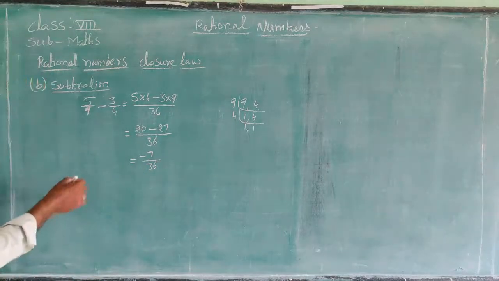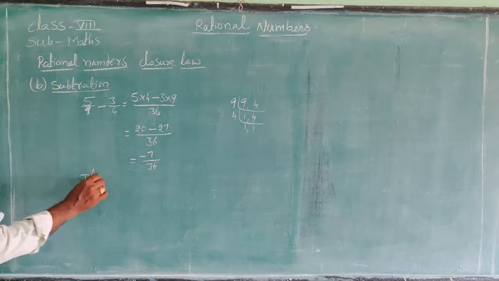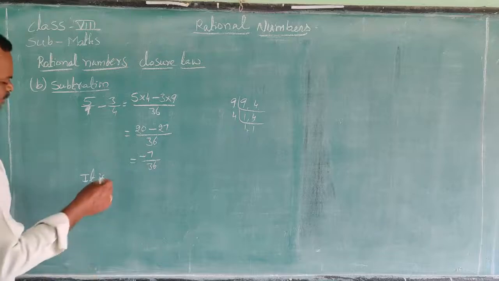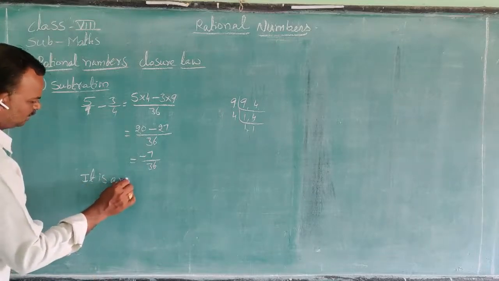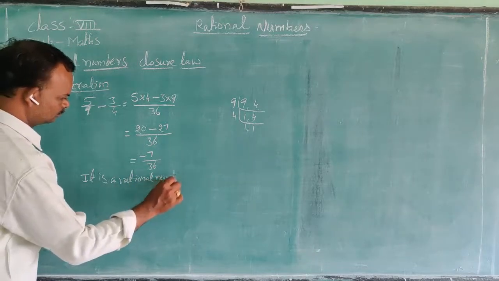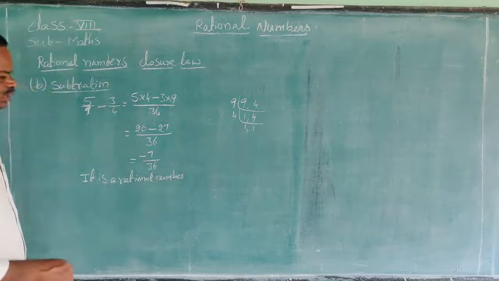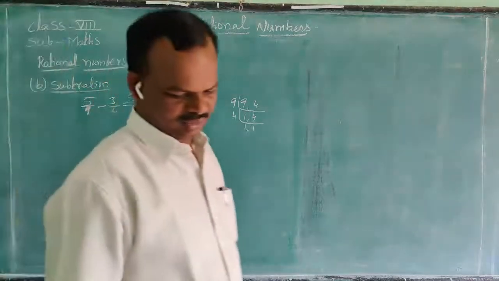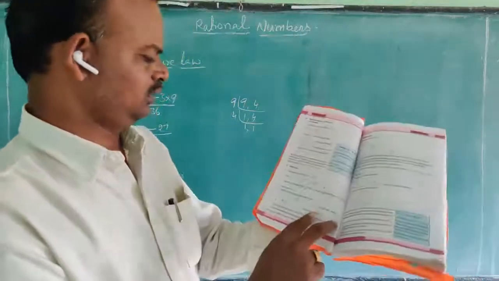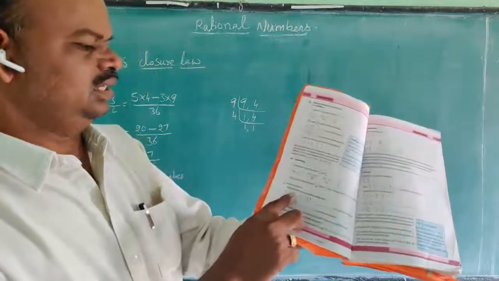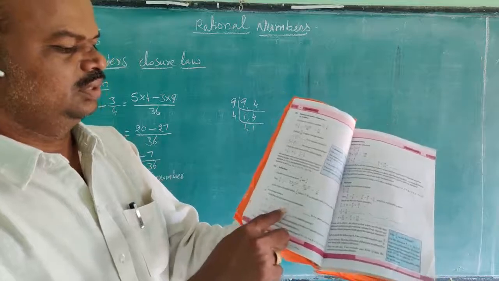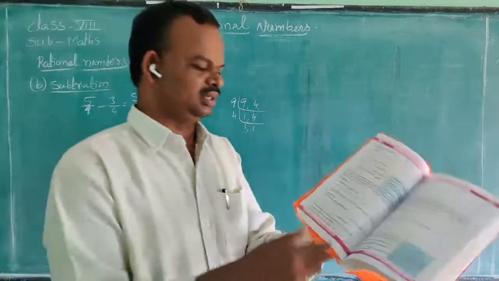Is it a rational number or not? P by Q. So it is a rational number. And also here two blanks are there, on page number 4. Check this in the following rational numbers also. We will check whether these numbers are rational or not.